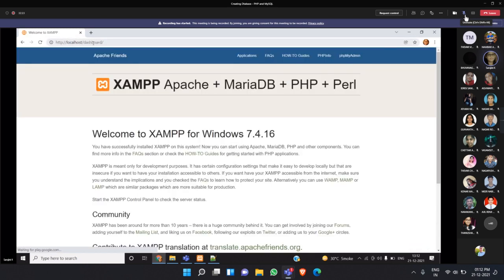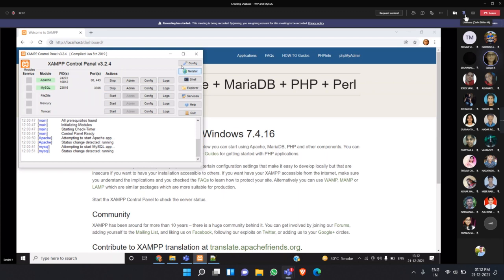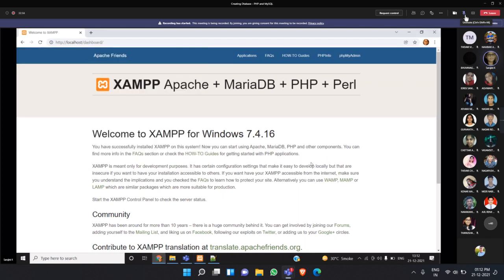I pressed enter and I get this page in the browser. How am I getting this page? Because I started the XAMPP control panel. That's why in the browser I'm getting this page. I think everybody got this page. Now in this page, I have to go to PHP MyAdmin.